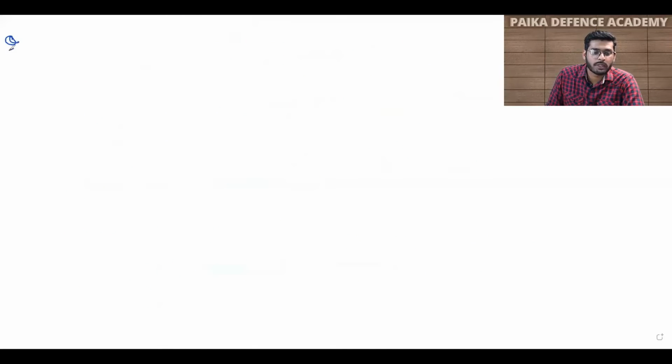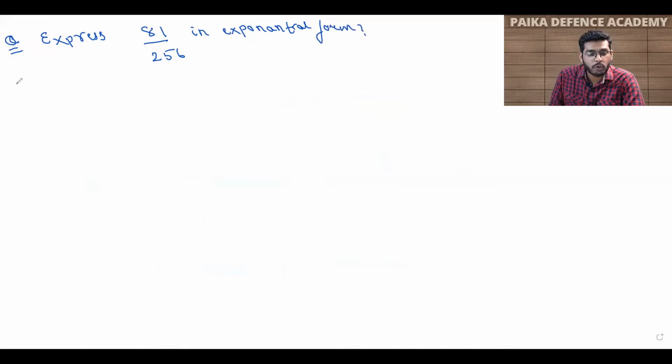Now the second type of question. Express 81 upon 256 in exponential form. In order to represent the given rational number in exponential form, what will we have to do? Students, see, 81 upon 256.